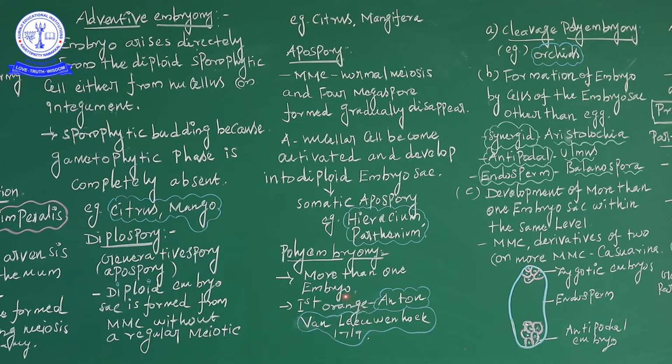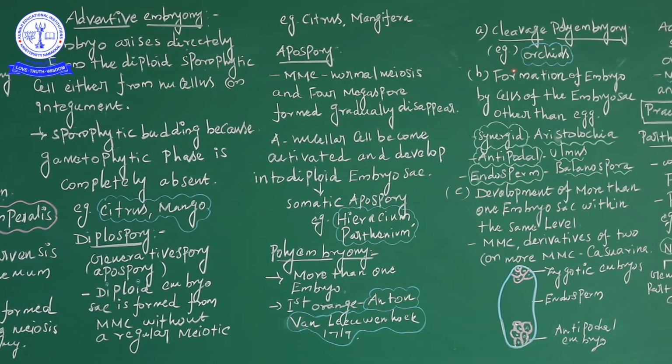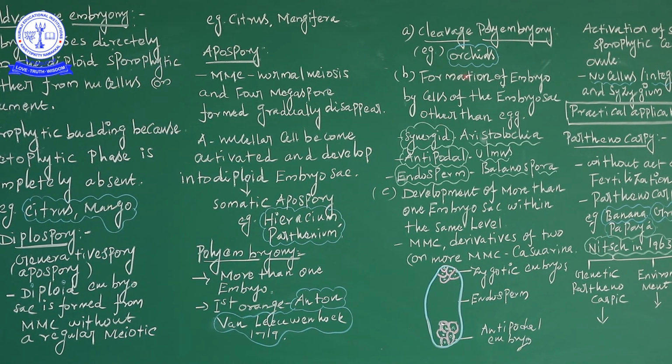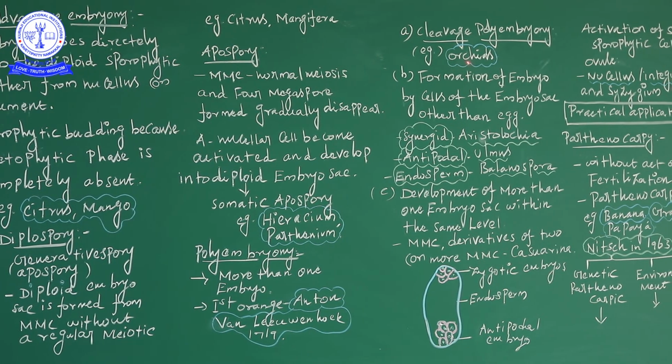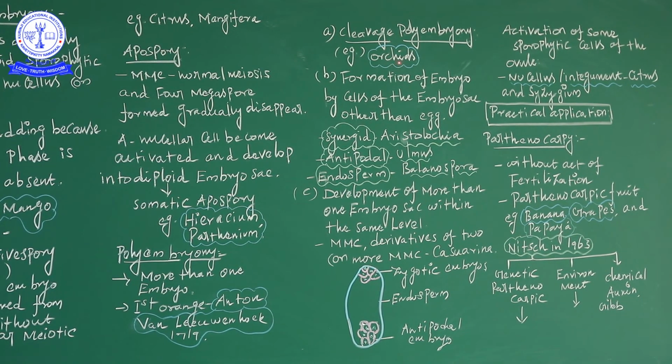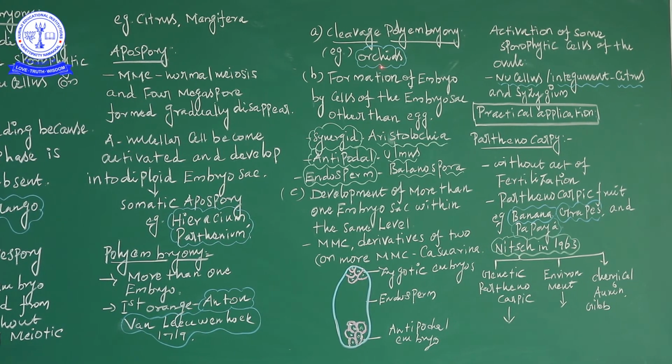Polyembryony is divided into four categories based on its origin. First, cleavage polyembryony, with the example of orchid. Orchids naturally have no endosperm, so they are endosperm-absent plants. The orchid is also an ornamental plant. That is cleavage polyembryony.